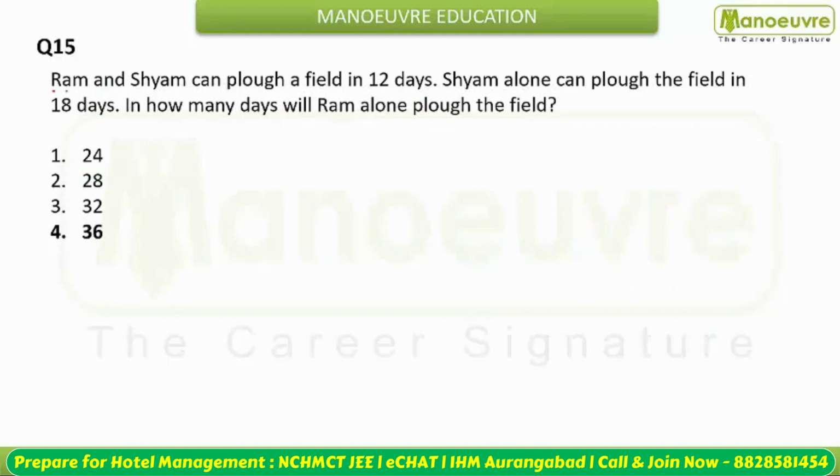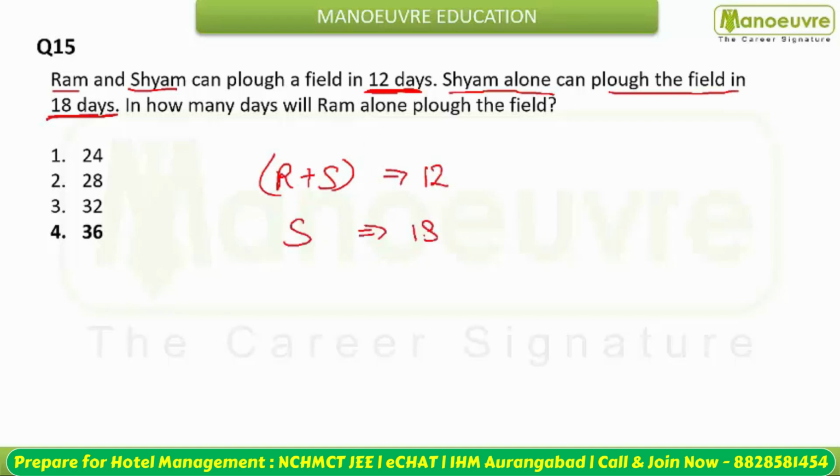Next is your question: Ram and Shyam can plow a field in 12 days. Shyam alone can plow the field in 18 days. Ram plus Shyam take how much time to do the work? They take 12 days. And Shyam alone takes how many days? Shyam alone takes 18 days.